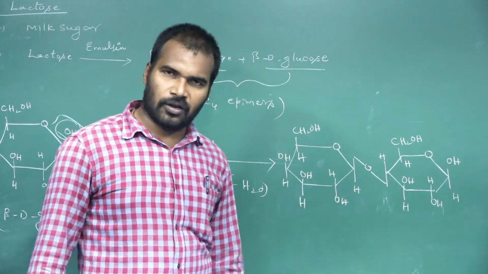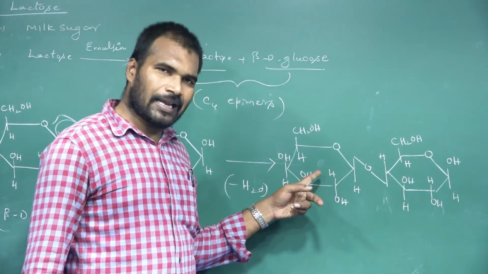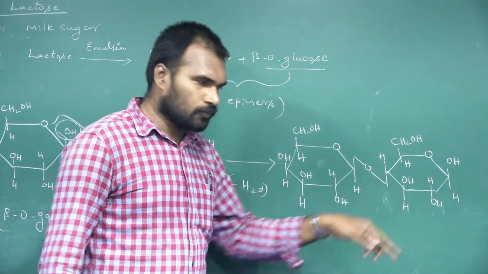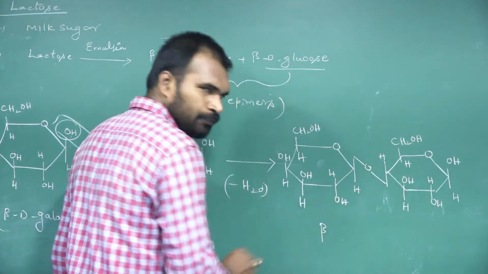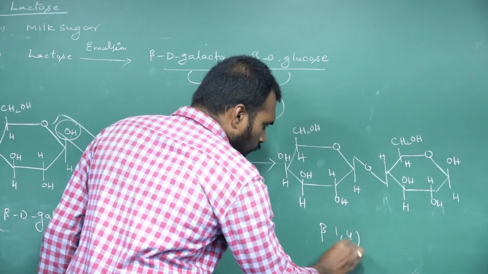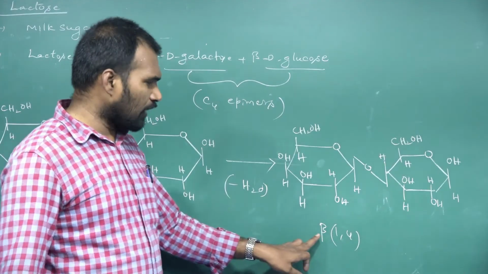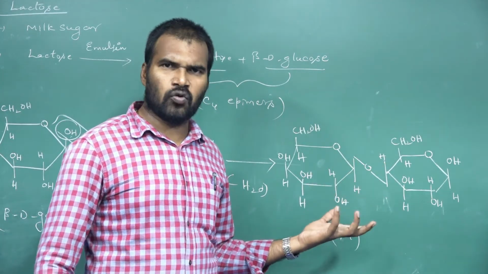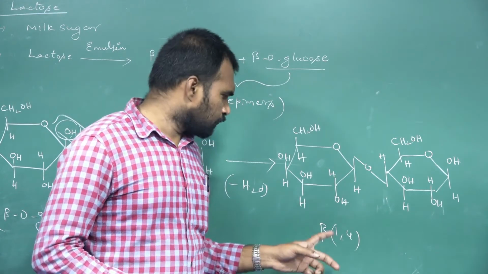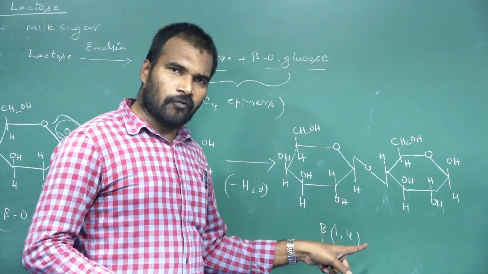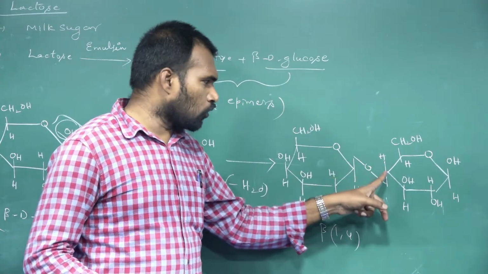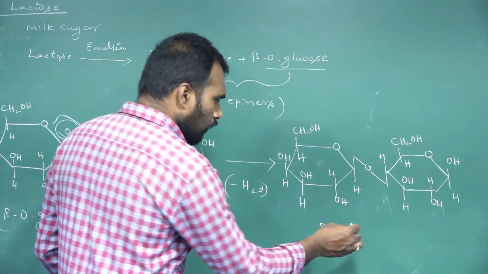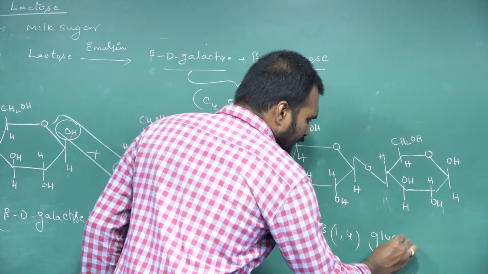So they both are beta forms, but first carbon of galactose and 4th carbon of glucose. So beta 1,4. What does it indicate? Beta, why beta? Because they both are same configuration. That is why no need to repeat it 2 times. So beta 1,4. First carbon of galactose and 4th carbon of glucose. 1,4 glycosidic linkage.